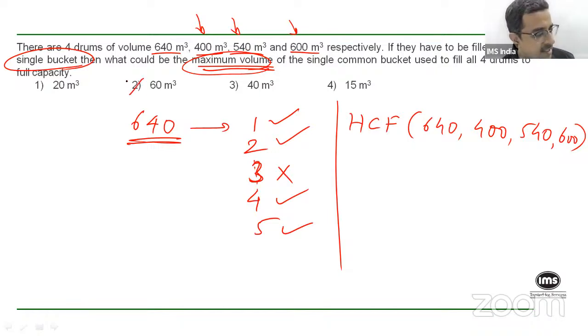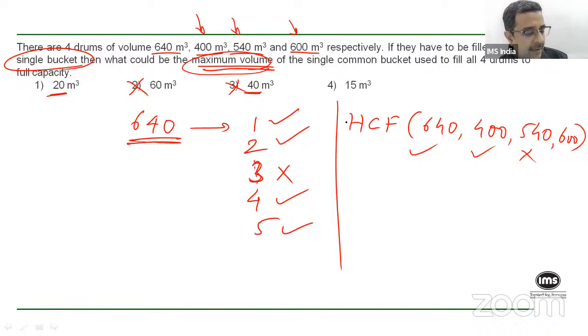Now clearly 60 is out because 60 is not a factor of 640. It's very clear. 60 is not even a factor of 400. It is a factor of the remaining two, but not for 640 or 400. So that's out. Now between the others, you focus on the highest one because you want the highest value, isn't it? So will 40 divide 640? Yes, because 4 divides 64. Will 40 divide 400? Yes. But will 40 divide 540? No, it won't. Which means even 40 is out.